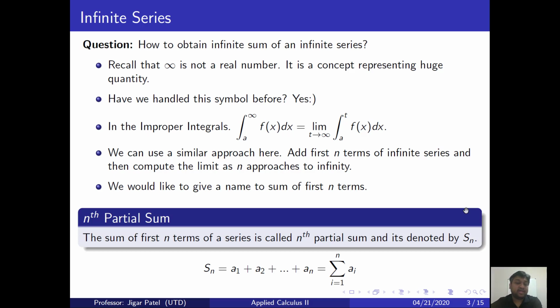So here is the nth partial sum notation. S sub n is the sum of the first n terms. In sigma notation, it's the sum of a sub i, with i running from 1 to n: plug in i equal to 1, 2, 3, all the way up to n and add the results.